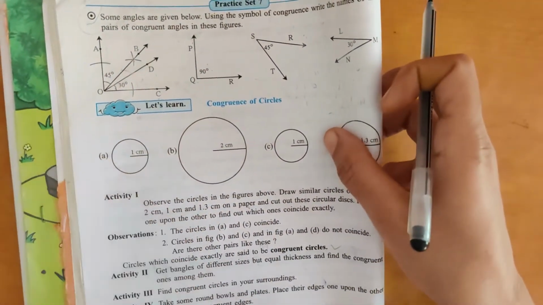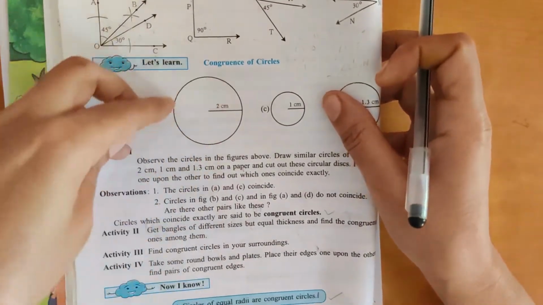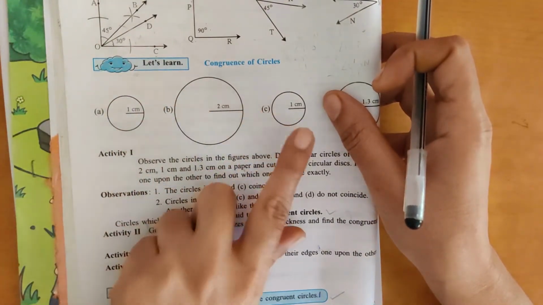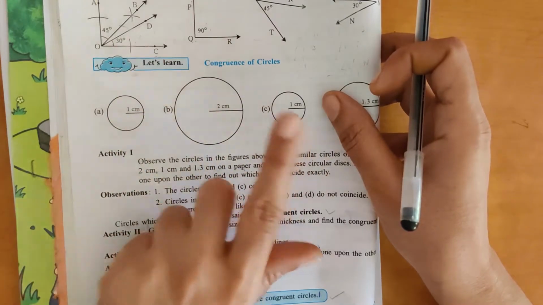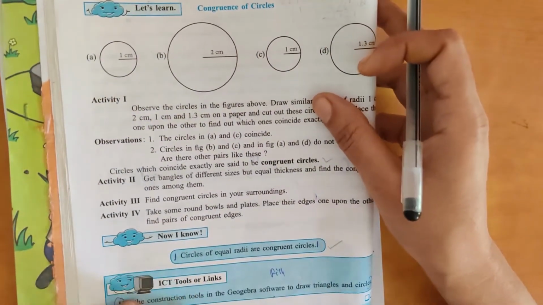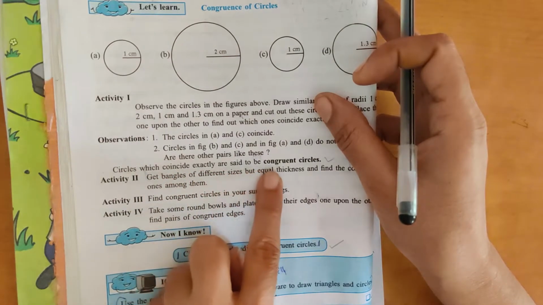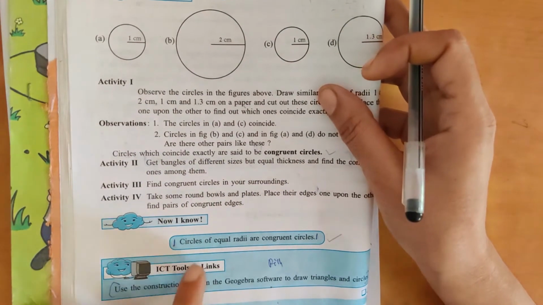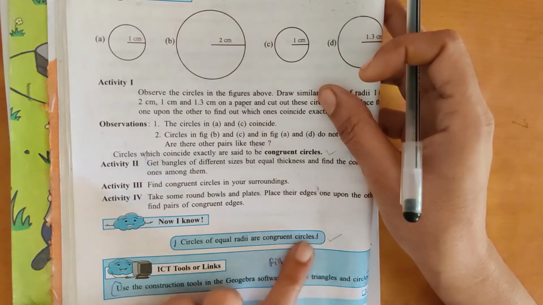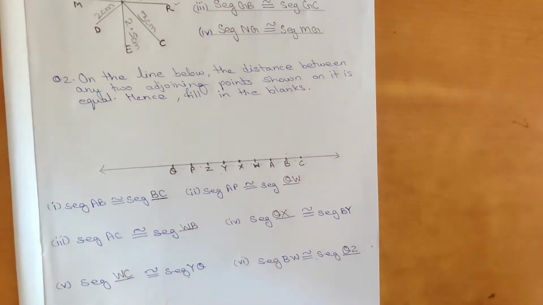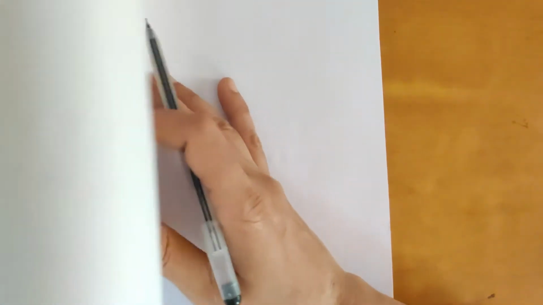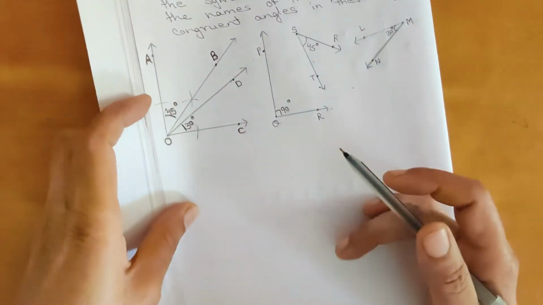Okay, now congruence of circles. See, if the radii of two circles are the same, we will say they are congruent to each other. So what the definition says: circles which coincide exactly are said to be congruent circles. Okay, circles of equal radii are congruent circles. So we will solve this exercise next, that is Problem Set 7 here.